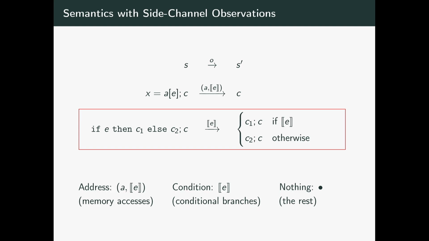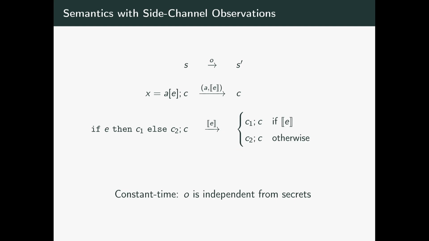The other kind of observations that we have are for conditionals, loops, branches in general, where branch conditions, here the evaluation of E, get leaked. This is observable by an adversary from outside, via timing attack. Instructions that do not leak via timing, such as assignment, for instance, leak nothing, and we represent this with an empty observation, which is nothing. In this framework, constant time then means that O, which is above the arrow, should be independent from your secret data.